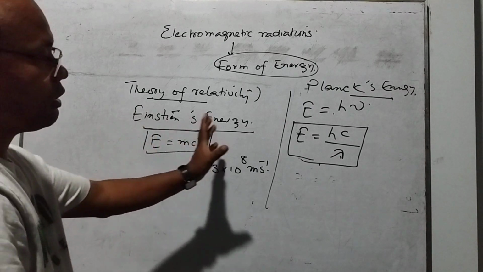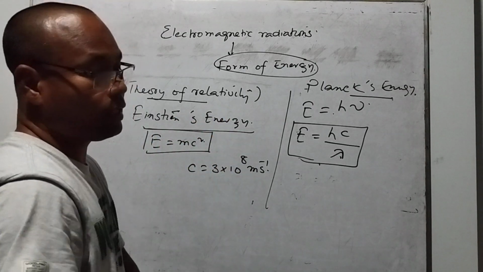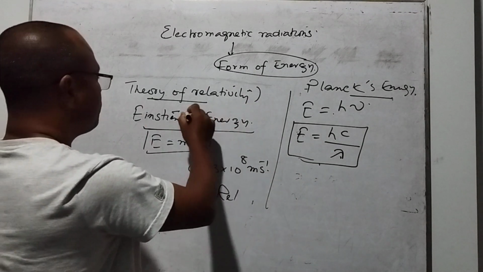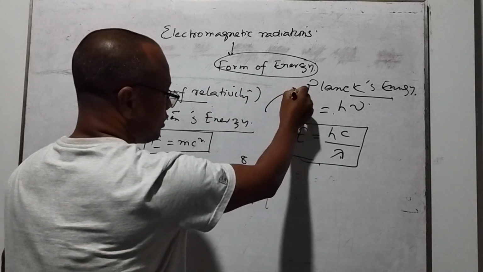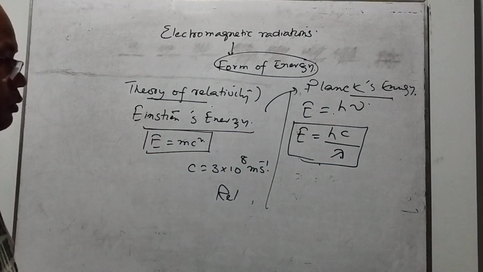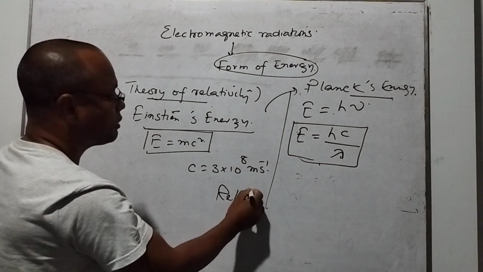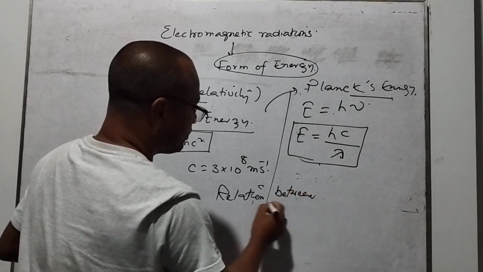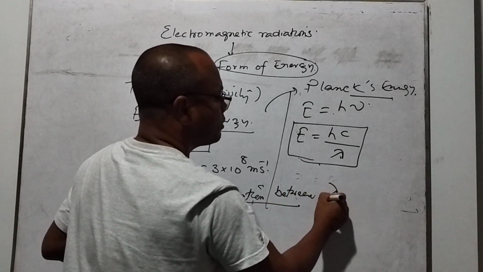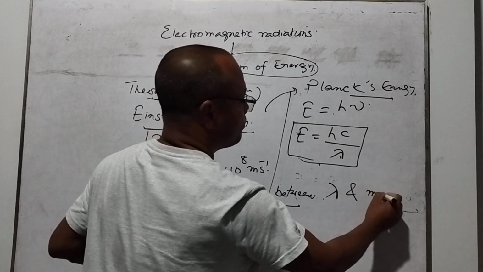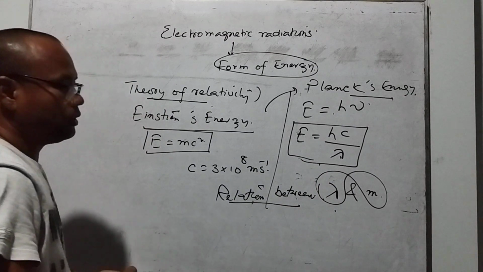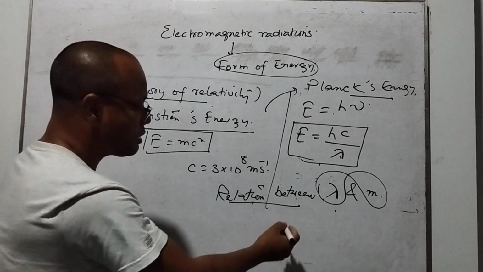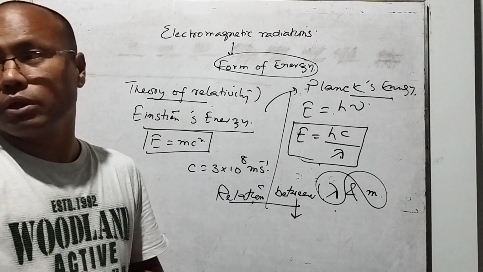When we relate these two energies, we found another relation. What is the other relation we found? From the combination of the Einstein energy and the Planck energy, we found another relation, and that relation is very important. We found the relation between the wavelength and the mass of the particle. That is one of the very important characters.